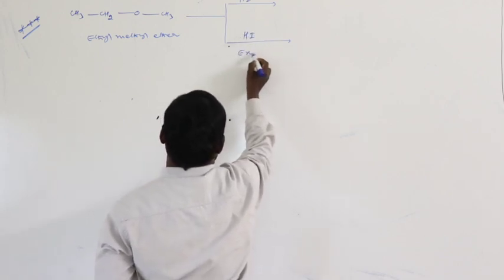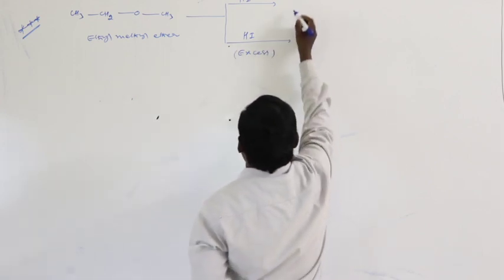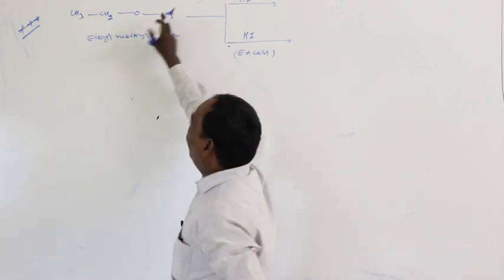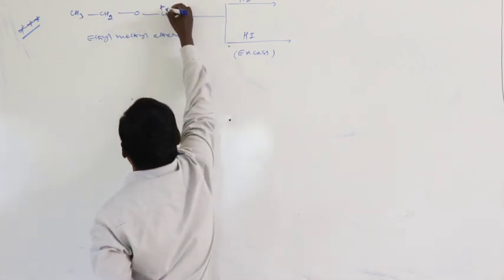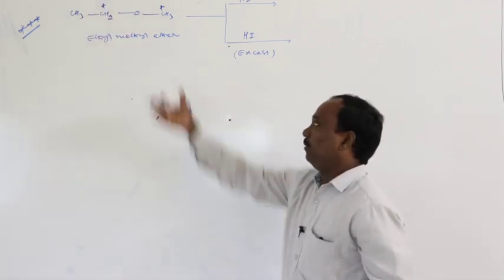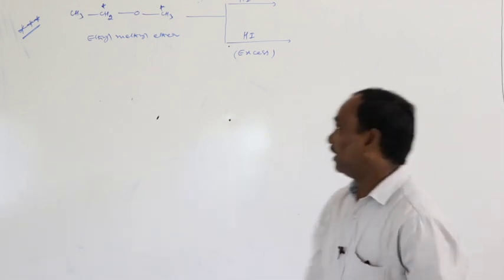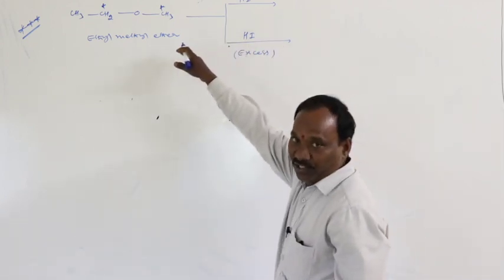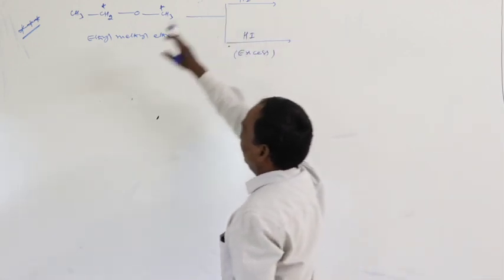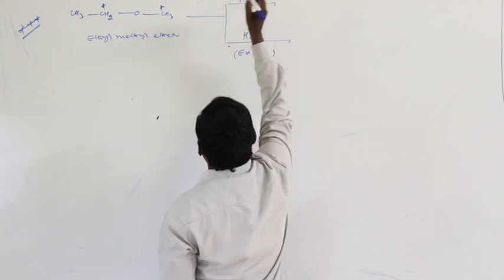Hydrogen iodide is taken in excess quantity. In this case, the ethereal carbons have 3 hydrogens and 2 hydrogens. Both are primary alkyl groups. What happens? The negative part attaches to the ethereal carbon containing more hydrogens, and the positive part is attached to the alkyl group containing fewer hydrogens.